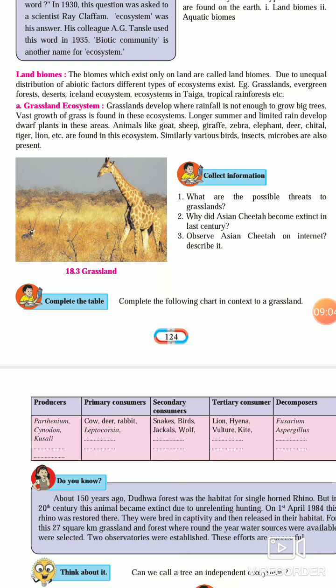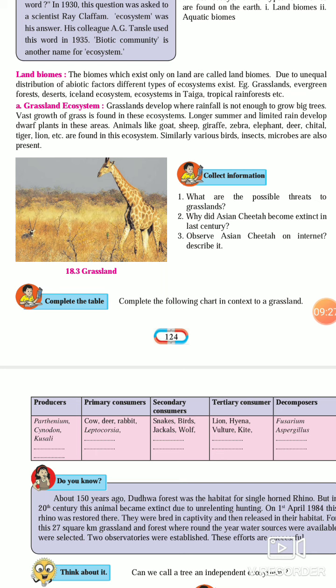Let's see one by one. The first one is the grassland ecosystem. Grassland develops where rainfall is not enough to grow big trees. Vast grass growth is found in these ecosystems. Longer summers and limited rainfall are seen, so dwarf plants are there in those areas.